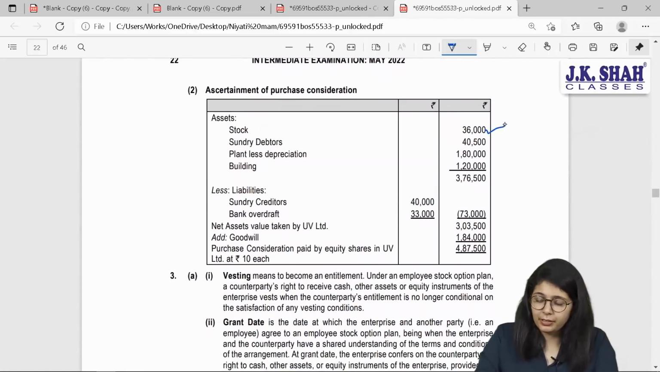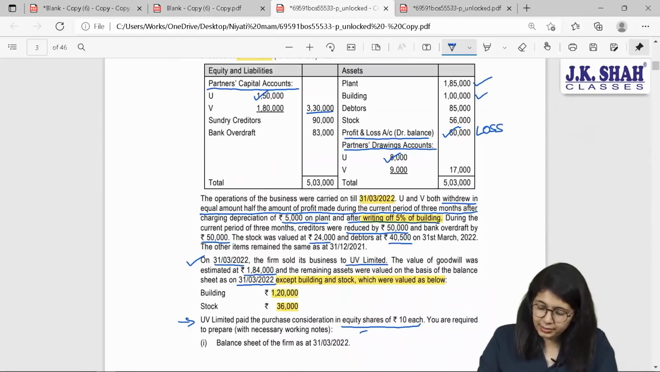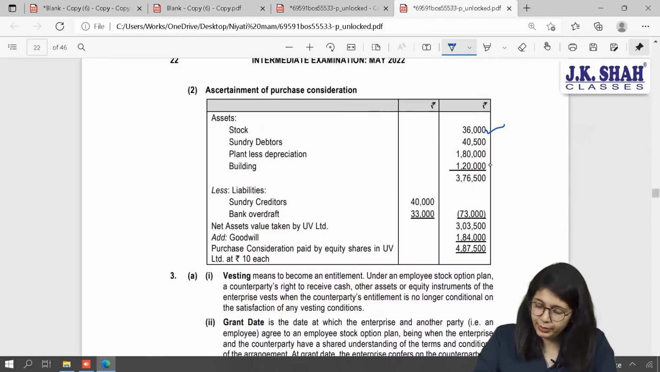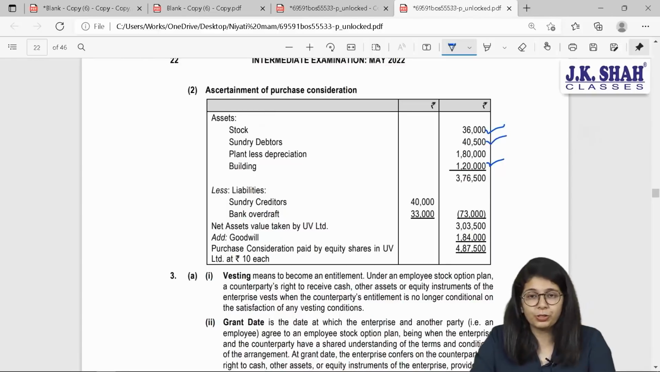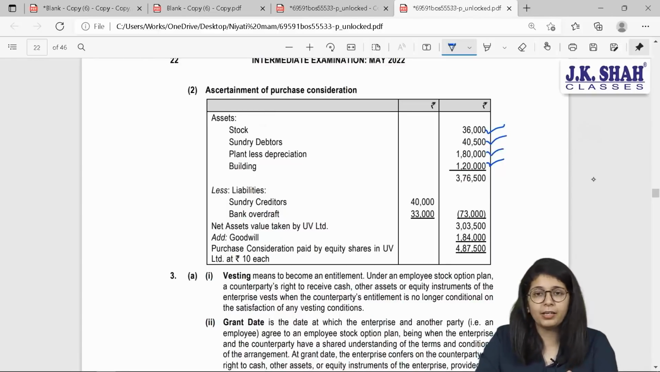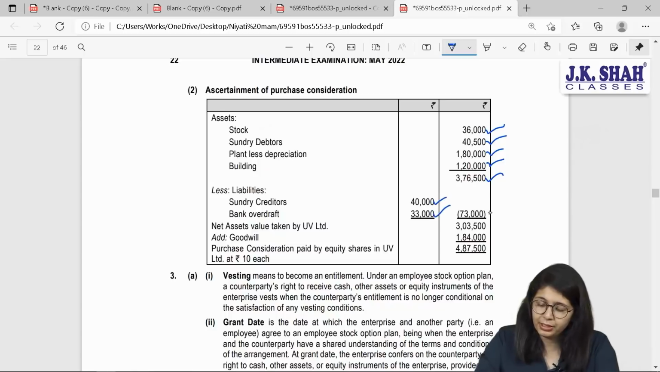Stock will be taken at 36,000 and building at 120. Which other two assets were there? Sundry debtors at book value as on 31st March, which is 4,500, and plant at book value as on 31st March, which is 180. These were the four assets taken over. If nothing is mentioned about liabilities, they are taken over at their book values. Those are 40 and 33.